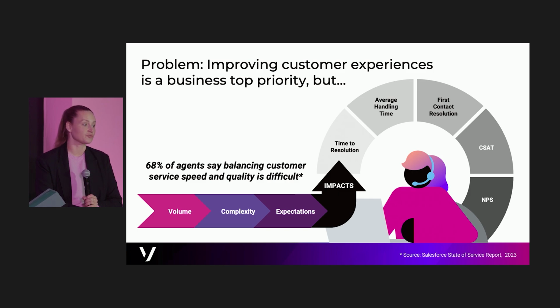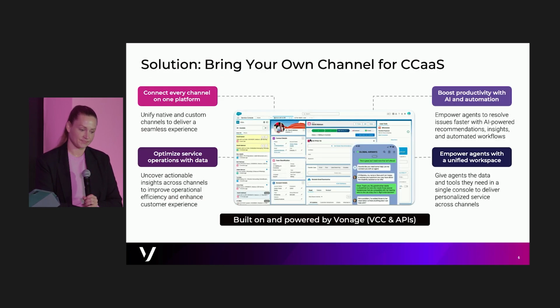We give them the right tools to help them get their job done. So the solution, bring your own channel for CCaaS. We're able to connect all of these channels into a single agent interface. So no longer are they having to toggle between messaging in one application, voice in another, digging information out of their CRM just to solve a maybe simple customer inquiry. When you have everything available in a single tool, it makes it easy to onboard your agents. It makes it easy to enable your agents to become more productive.